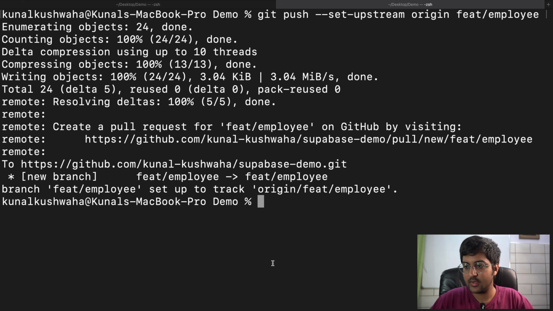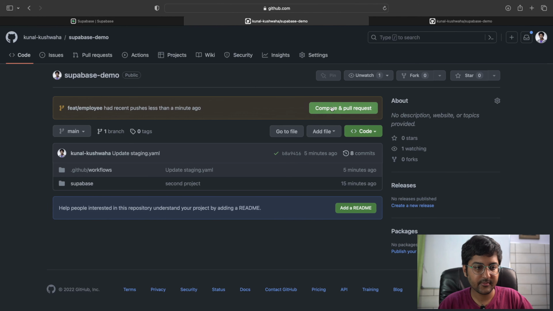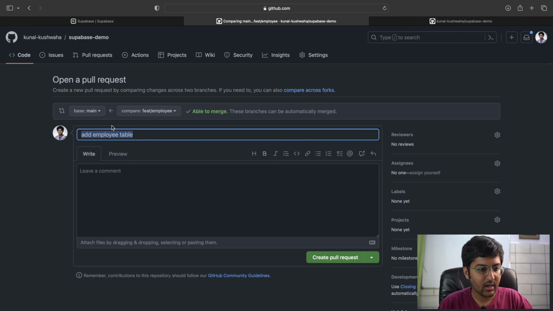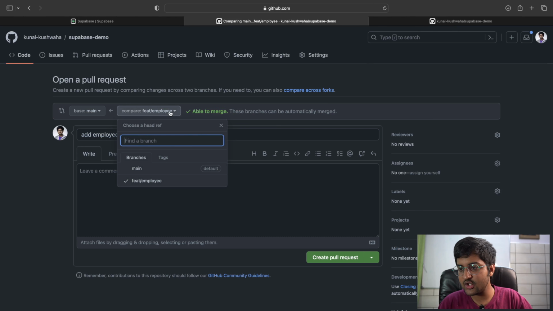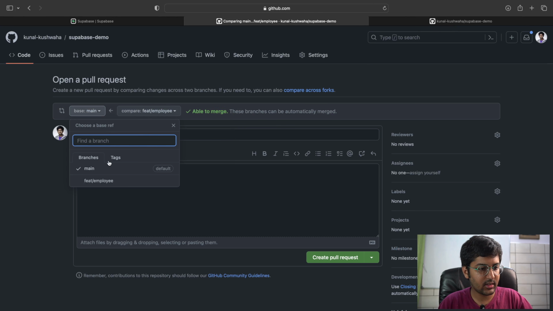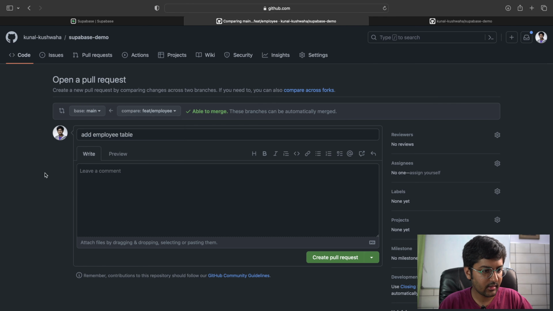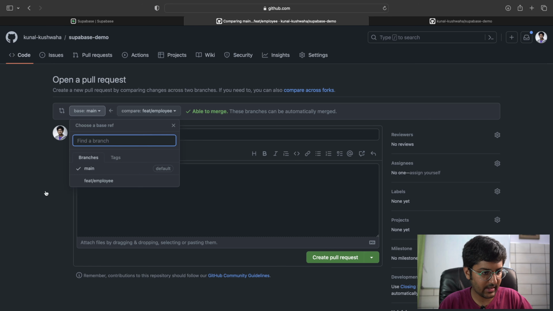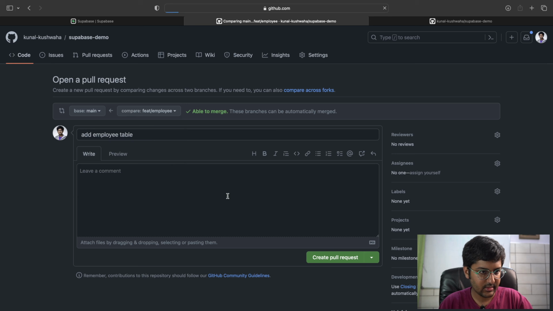That looks good. So now basically you can open a PR, compare and pull request from the feature employee to the develop branch, and we can have a develop branch over here. Let me just see.